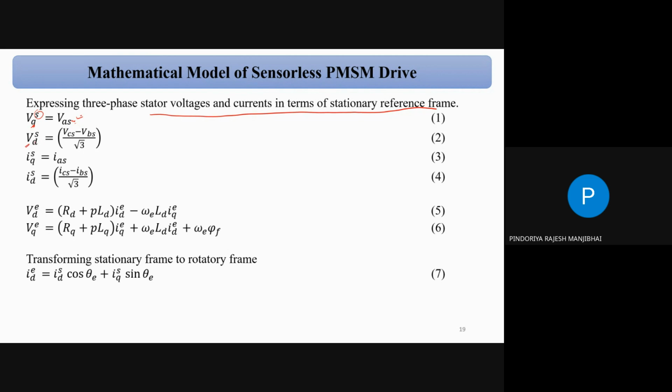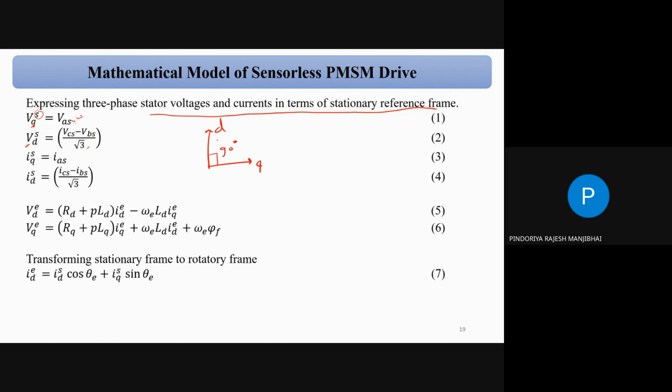Similarly we can write for the D axis voltage, VCS minus VBS divided by root 3, because of the 3-phase system. So this is Q and this is D, correct? And both are at 90 degrees, generally.